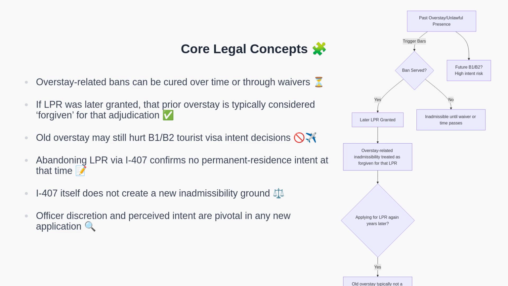However, the same overstay remains a red flag for non-immigrant visas, such as B1 or B2, because they require proof of temporary intent. Next, regarding Form I-407, formally abandoning LPR status generally does not create a new ground of inadmissibility. It is a confirmation that the person did not intend to permanently reside in the United States at that time. Nevertheless, the most consequential factor moving forward is officer discretion. Adjudicators will examine the full timeline and evaluate whether the applicant credibly intends to permanently reside in the United States now. This is why evidence preparation is crucial.